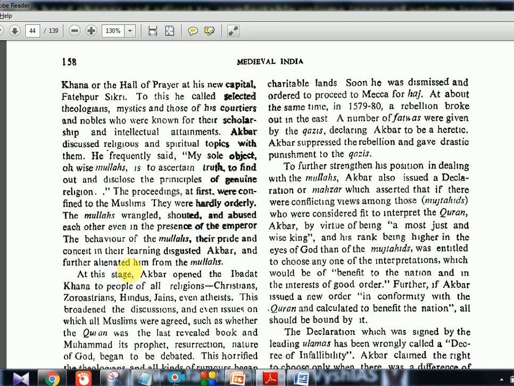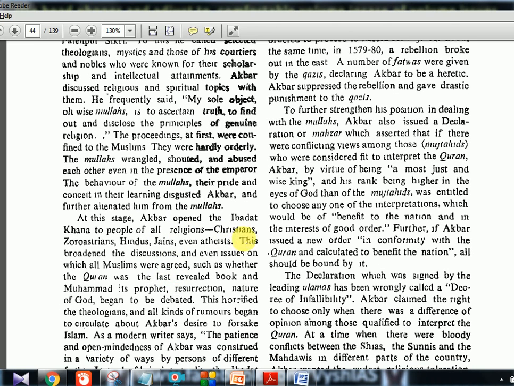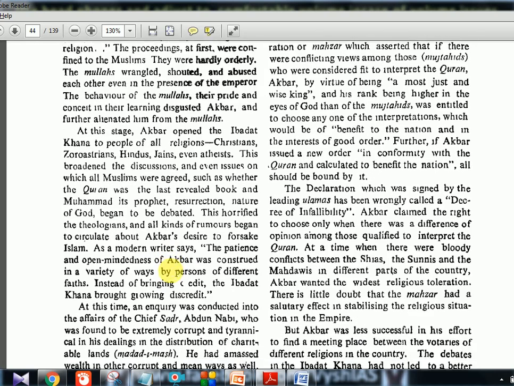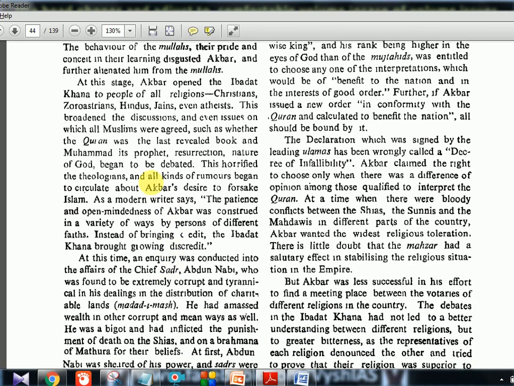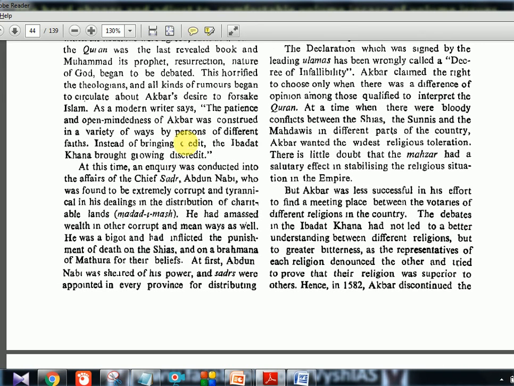But later Akbar opened the Ibadat Khana to people of all religions: Christians, Zoroastrians, Hindus, Jains, even atheists. With faith or without faith, everybody could come. Then he tried to understand whether the Quran is the ultimate thing, or whether Prophet Muhammad is the last person to come. All these things in their belief system, whether they are correct or whether there is any other truth beyond this, that is what he was trying to understand. Finally he understood that every religion tells the same thing, about peace and equality. That is his realization, and that is how Sulh-i-Kul developed.